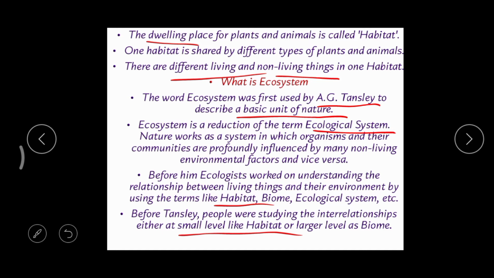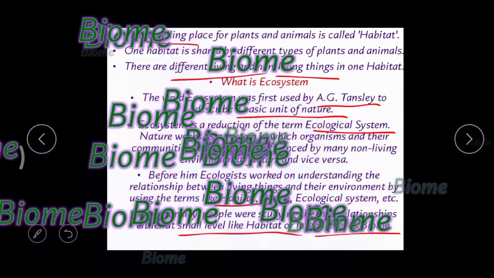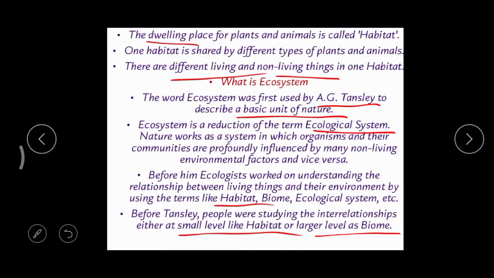At a large level, the whole planet Earth is considered a biome. Can you study all of Earth at a time? No, it's very complicated. So for our convenience, this biome is divided into small branches, and these can be called ecosystems. So who is that scientist? A.G. Tansley.